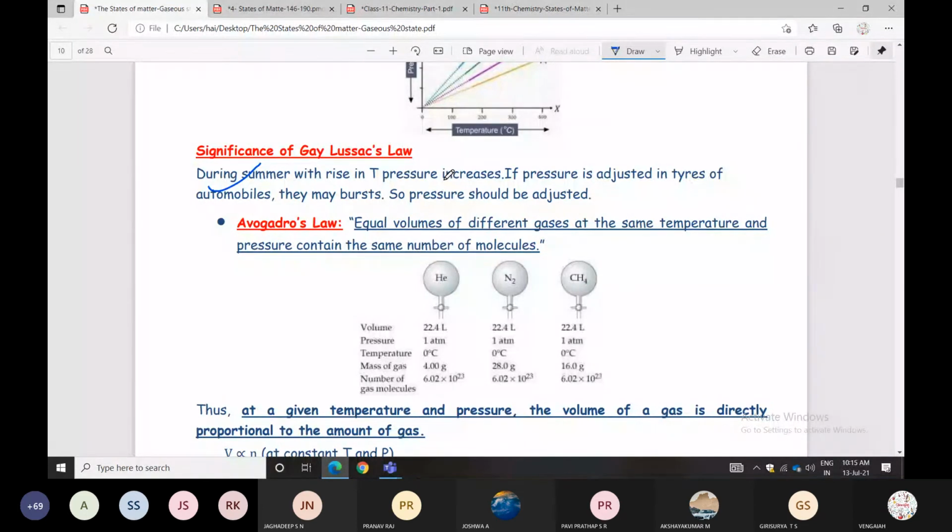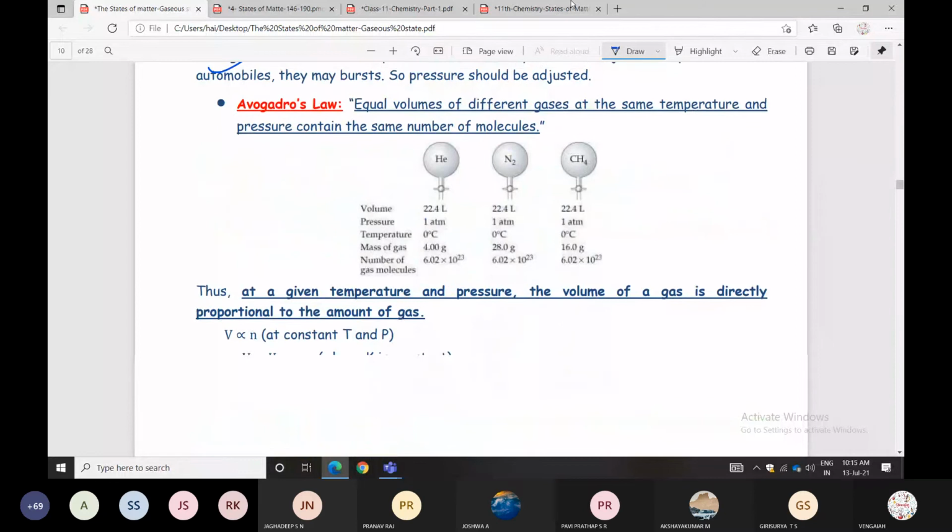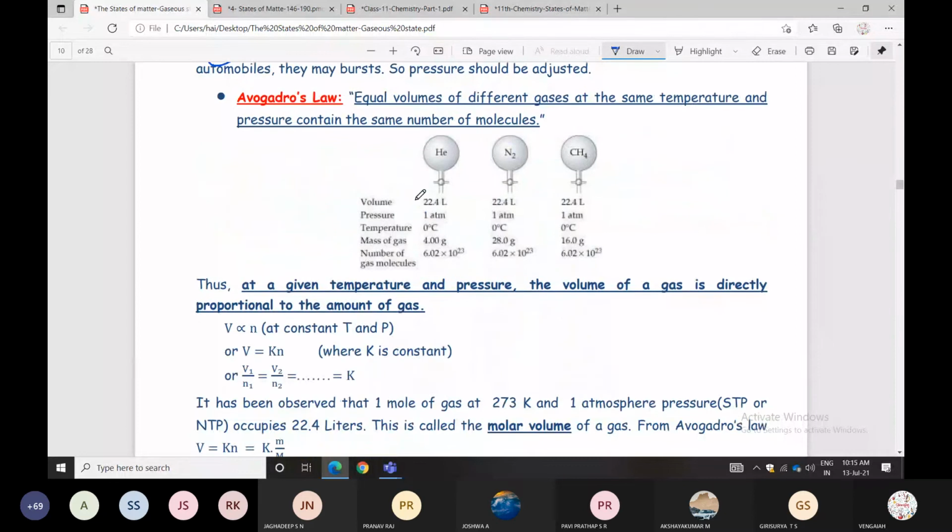Now Avogadro's law: equal volumes of different gases at the same temperature and pressure contain the same number of molecules. Listen here. Take equal volumes of different gases like helium, nitrogen, methane; each one has 1 mole only.